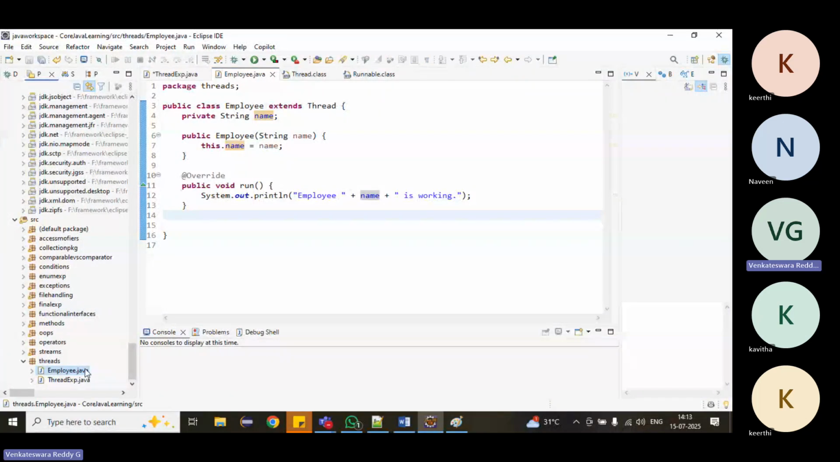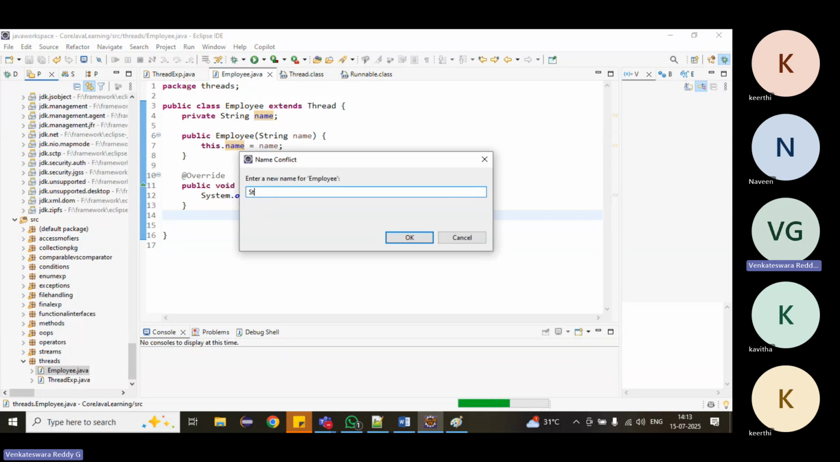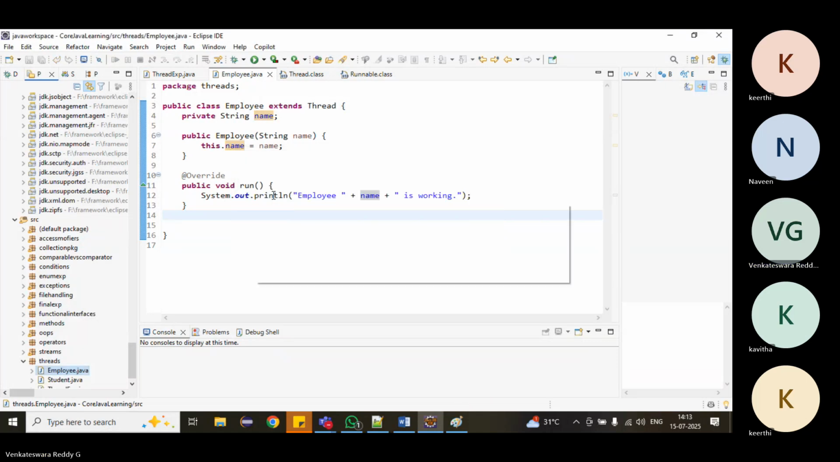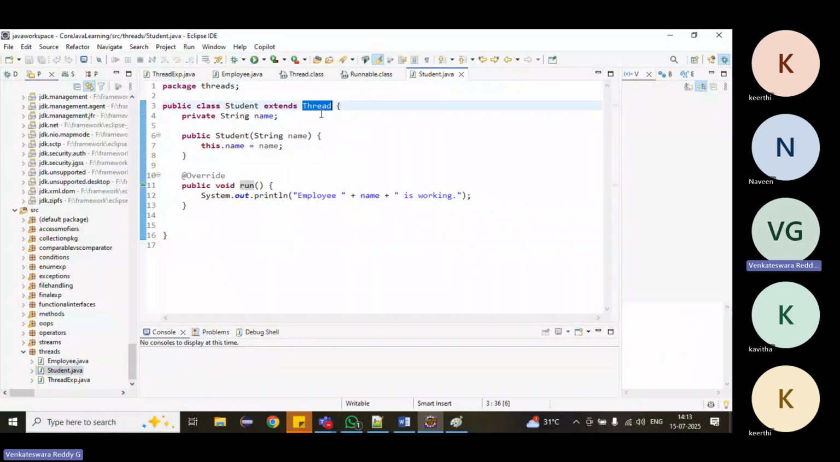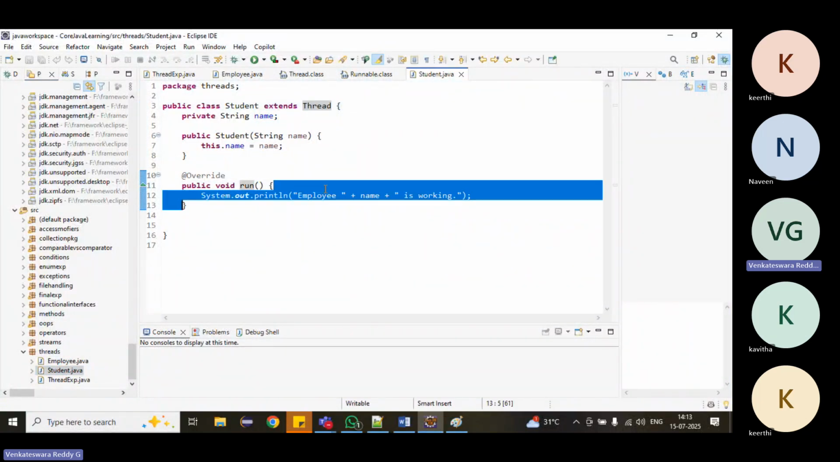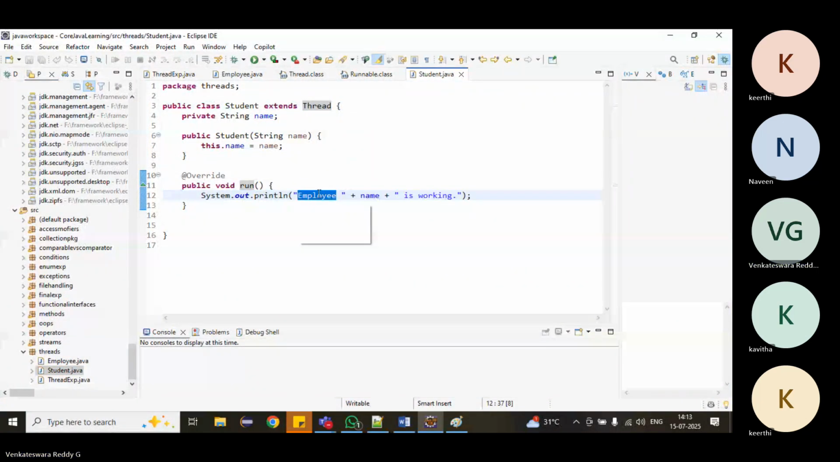Similarly, one more task that I will create as, maybe, student. This is one more thread. I am extending thread and then just simply student. Okay, there are two threads. One is the employee, one is the student.